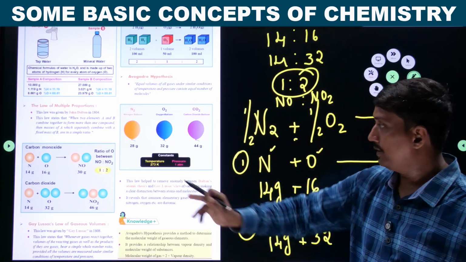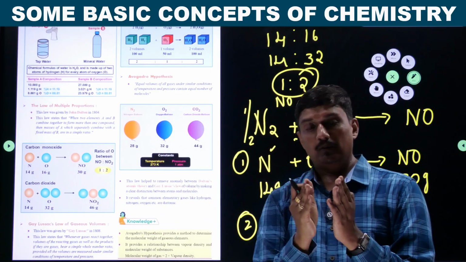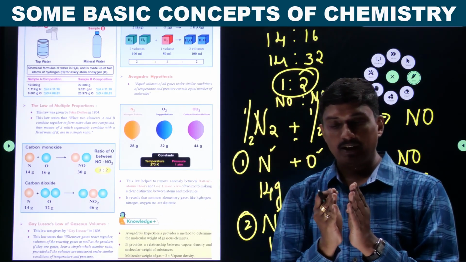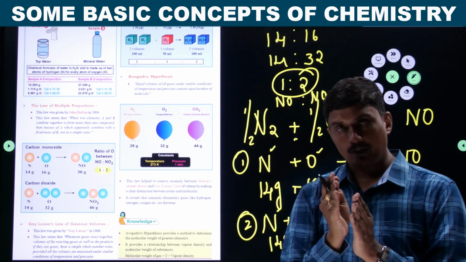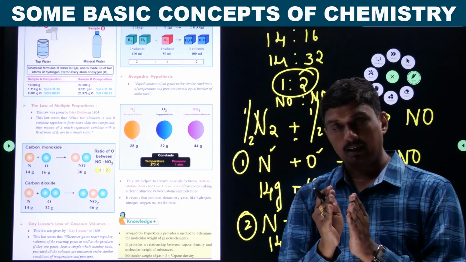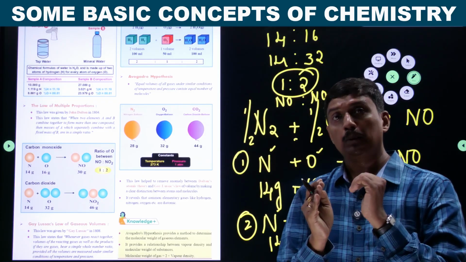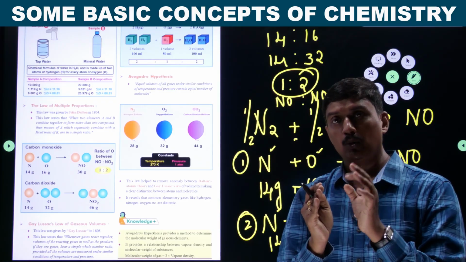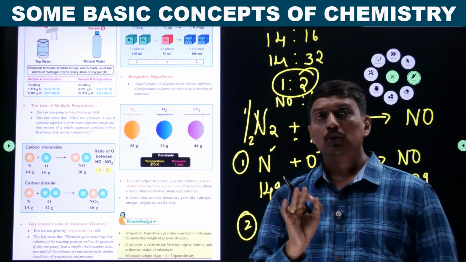It states that when two different elements combine, where the mass of one element is fixed, by varying the mass of the second element we get different products. But in both products, it follows a simple whole number ratio.